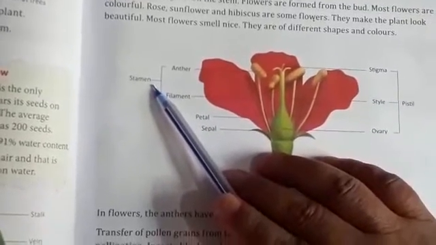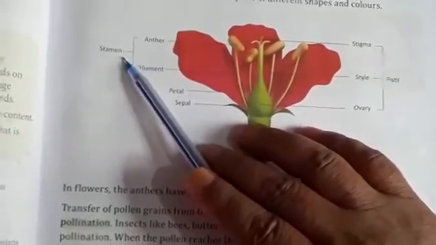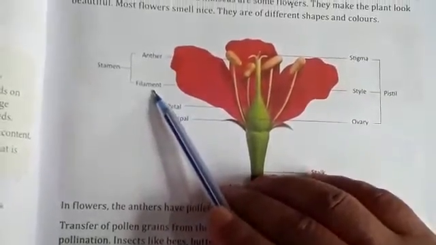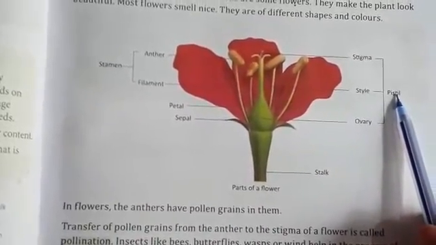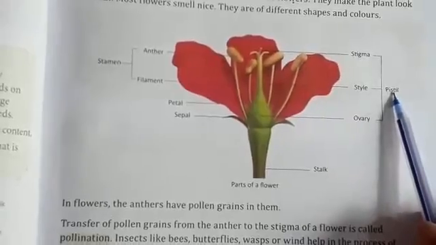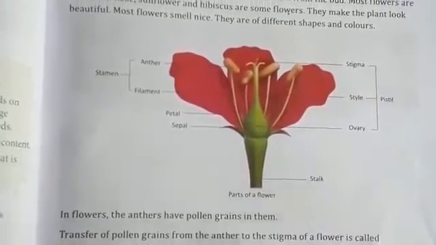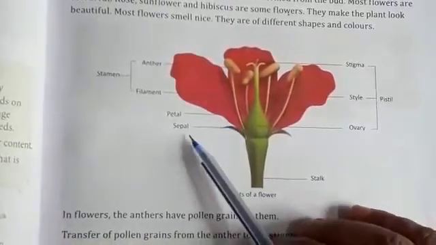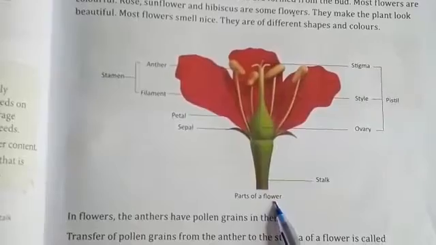Parts of a flower. Stamen. Stamen is the male part of a flower. Stamen is composed of anther and filament. Pistil. Pistil is the female part of a flower. Pistil is composed of stigma, style, and ovary. Petals and sepals are also parts of a flower.